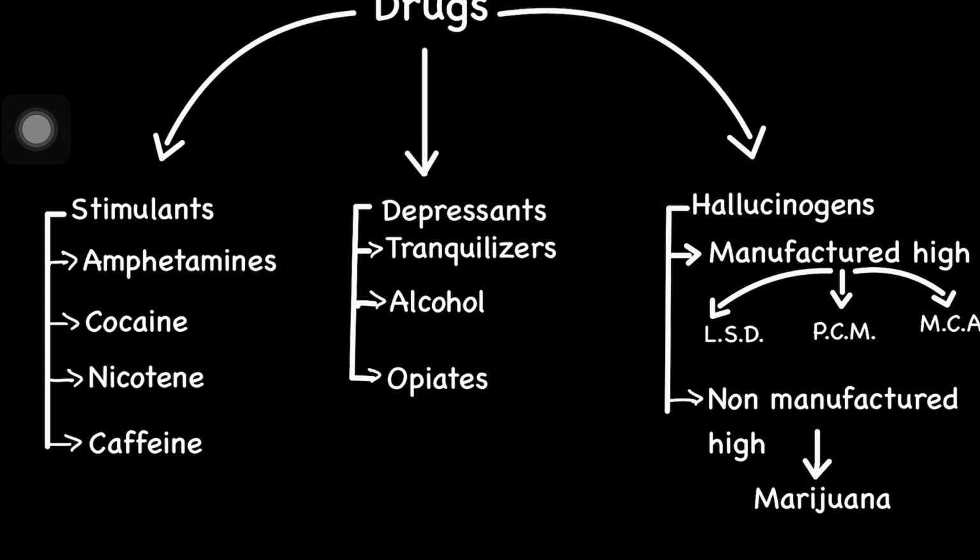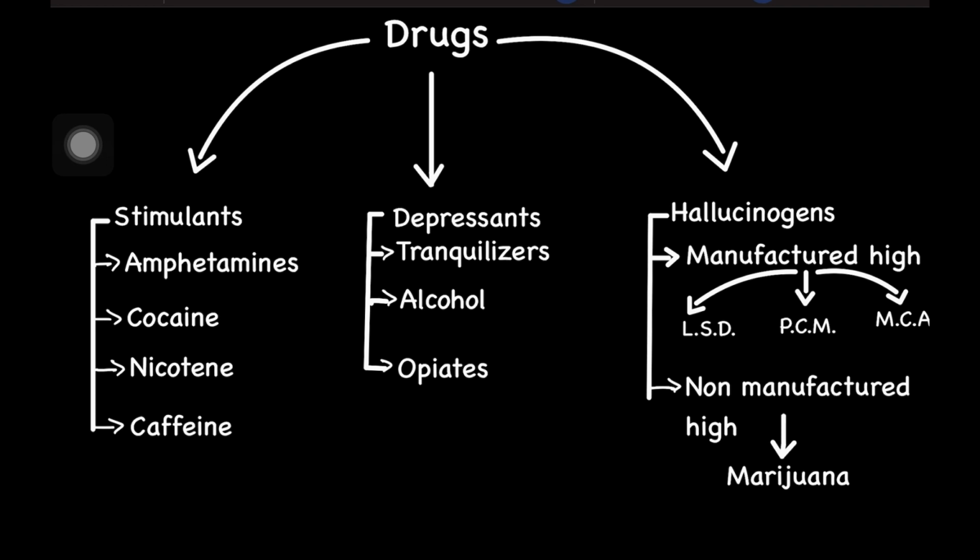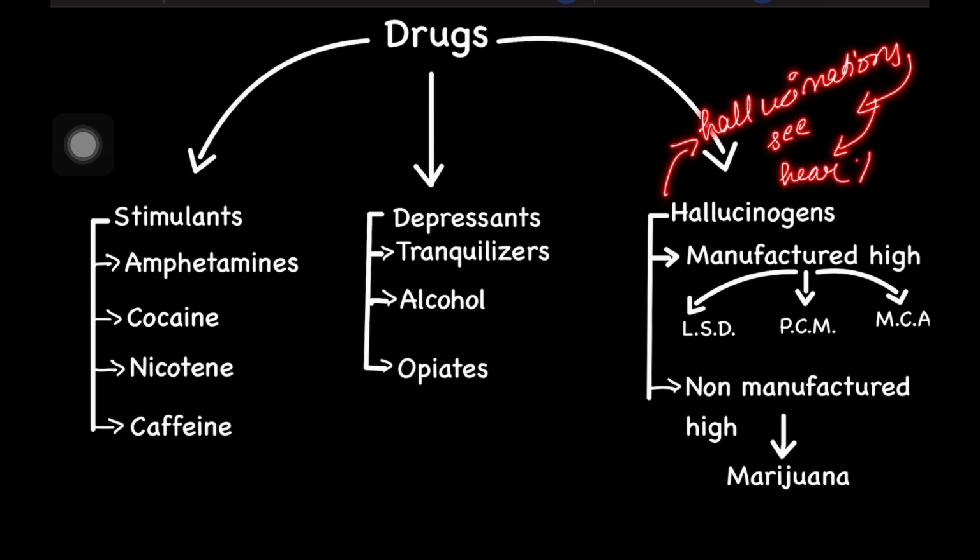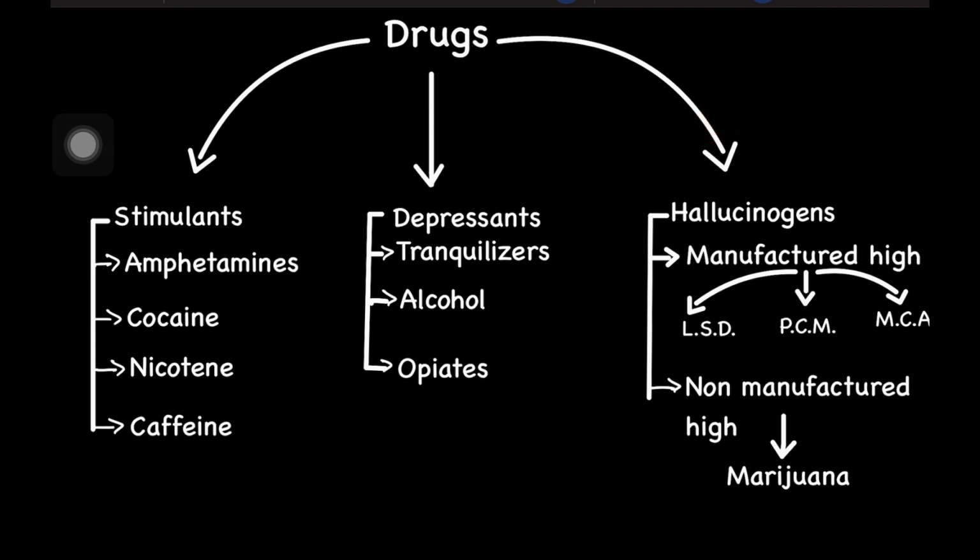Okay, now the third one, hallucinogens. Hallucinogens basically distort your sensory perception. So what do I mean by when I say that they distort your sensory perception? They distort, right? So what actually happens is you will start having hallucinations. You will see things and you will hear things that are not actually there. So this is what happens when someone consumes hallucinogens. तो आपका जो sensory experience होता है वो alter हो जाता है. Now let's move to amphetamines now.